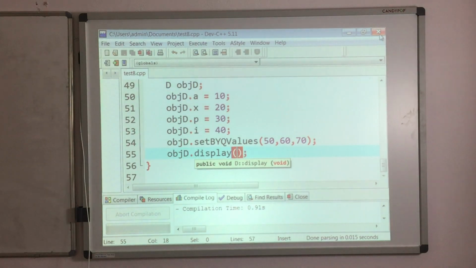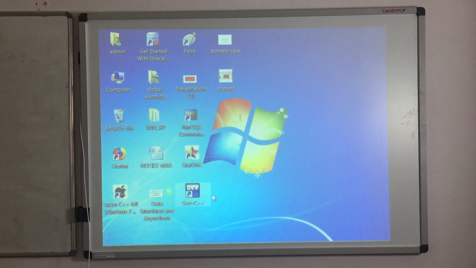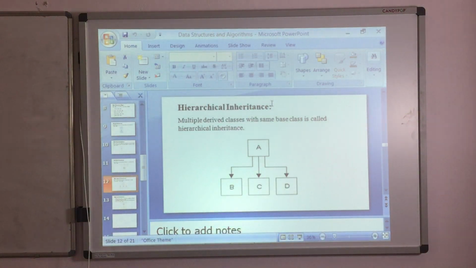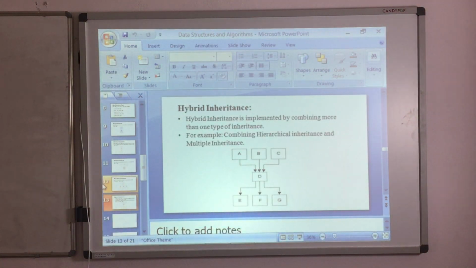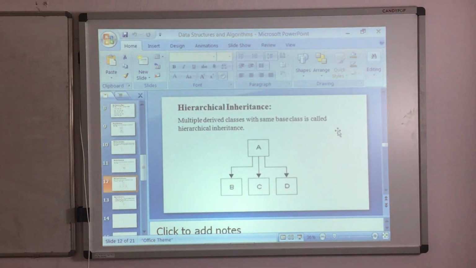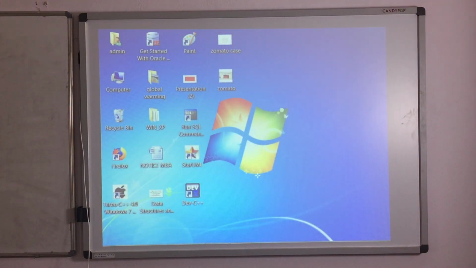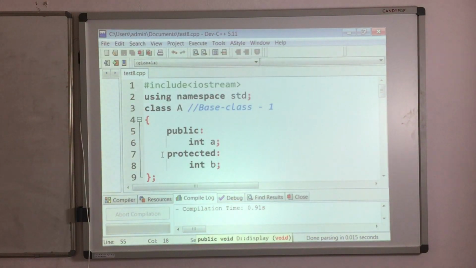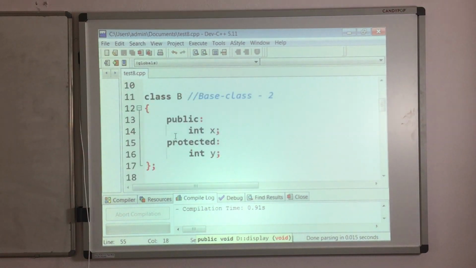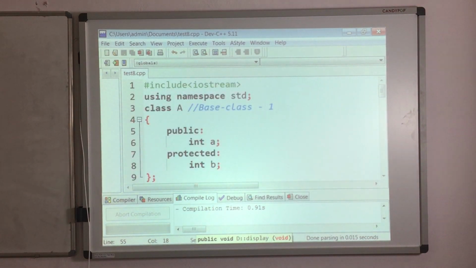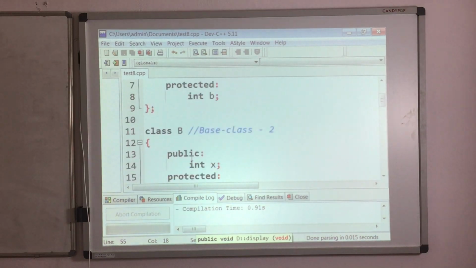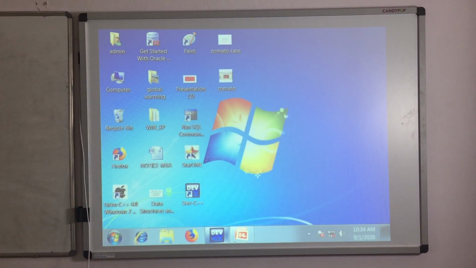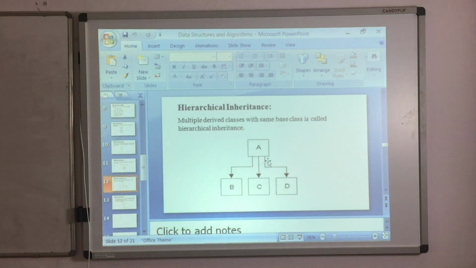So the next thing is hierarchical inheritance and hybrid inheritance. I will explain hierarchical and hybrid. I will give the hybrid as homework to you. You have to implement that hybrid inheritance at home. So hierarchical inheritance: a single base class, multiple derived classes. So it is very simple. Take this A as your base class.